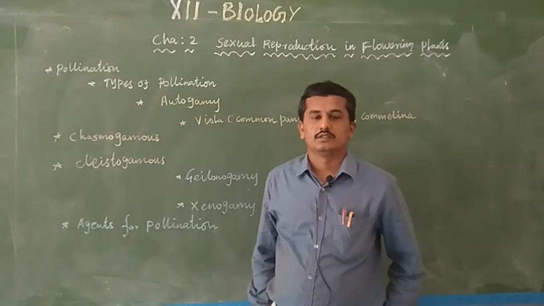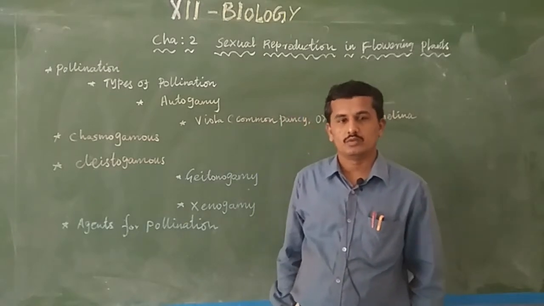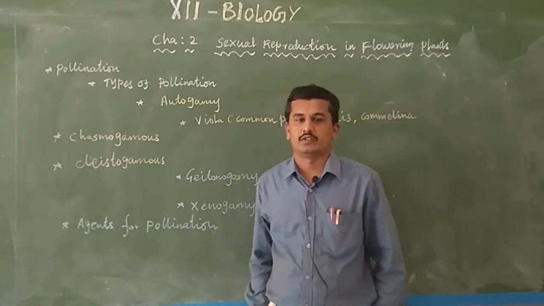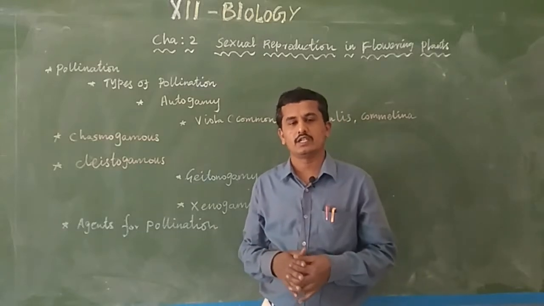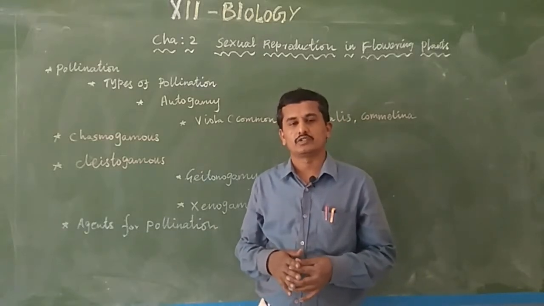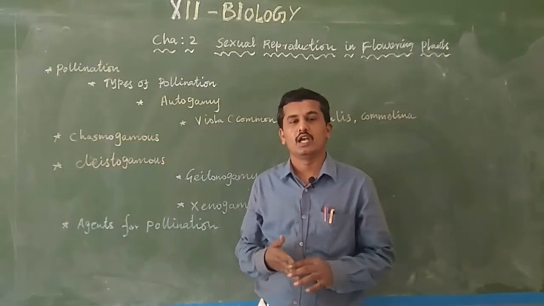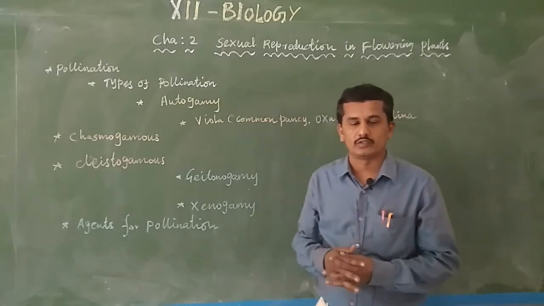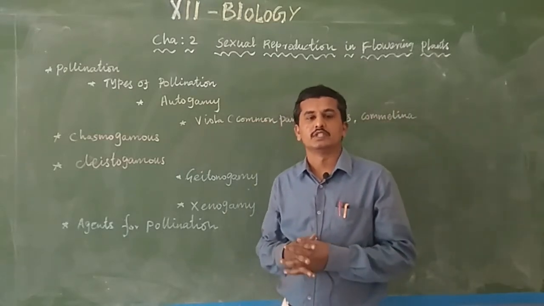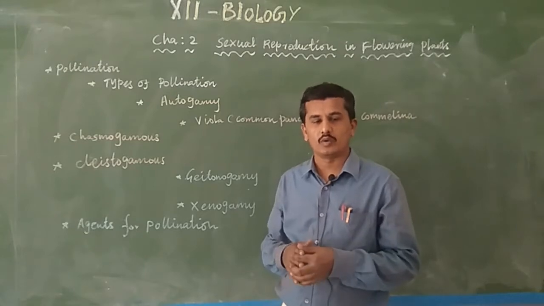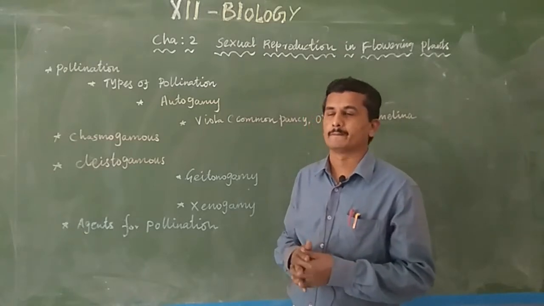Today we learn chapter 2, sexual reproduction in flowering plants. What is meant by sexual reproduction? We have already studied that sexual reproduction is reproduction that takes place with the involvement of gametes, with the involvement of male and female organisms. That is known as sexual reproduction.